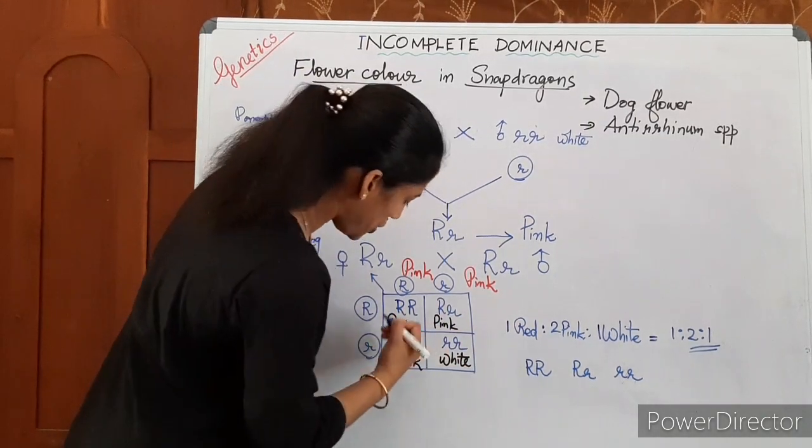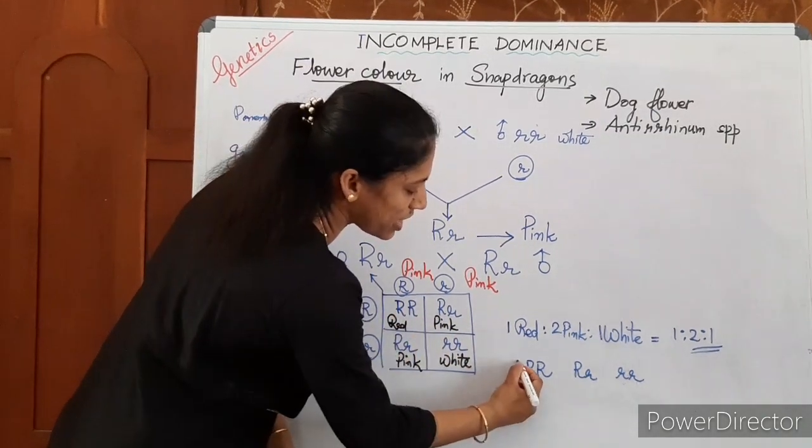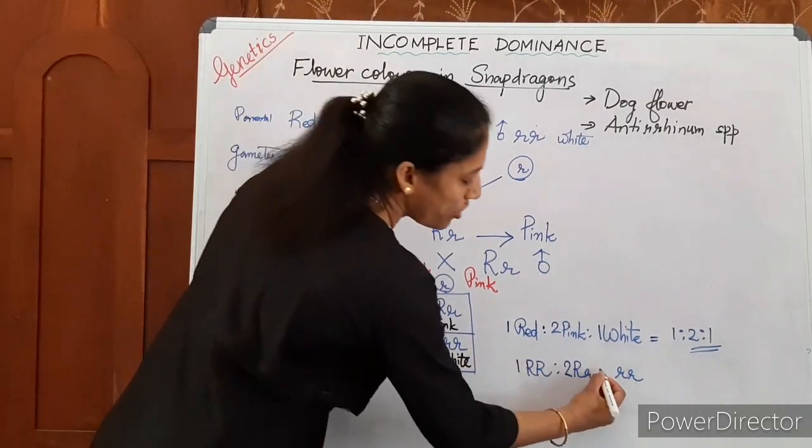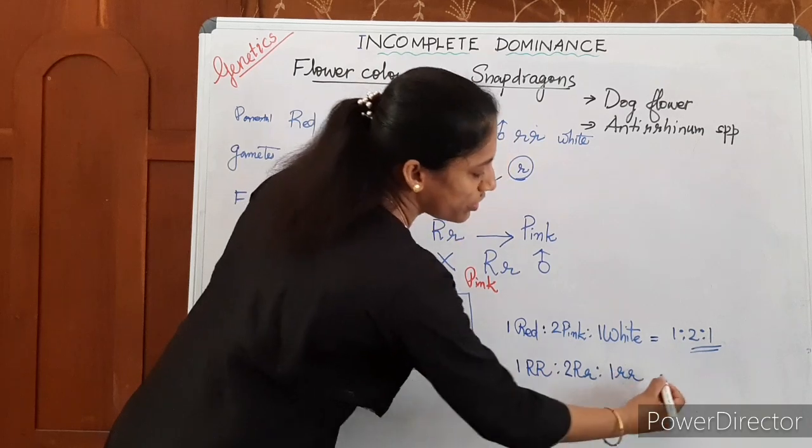What is the genotypic ratio? How many are capital R capital R? 1. How many are capital R small r? 2. How many are small r small r? 1.